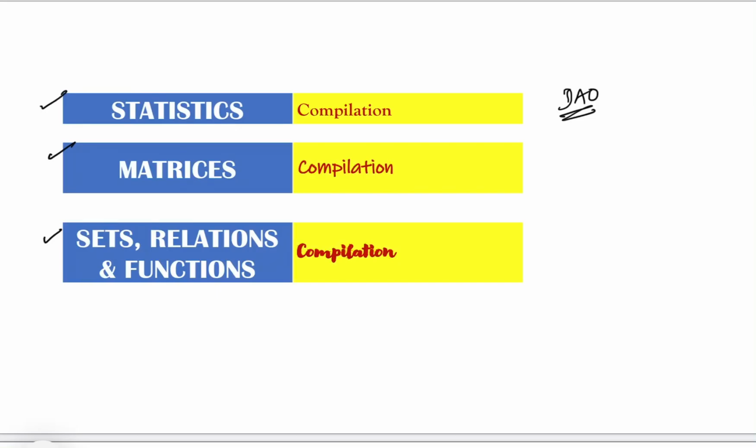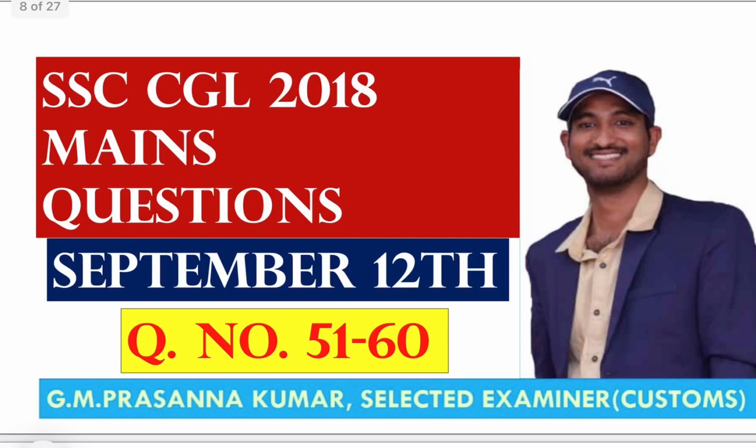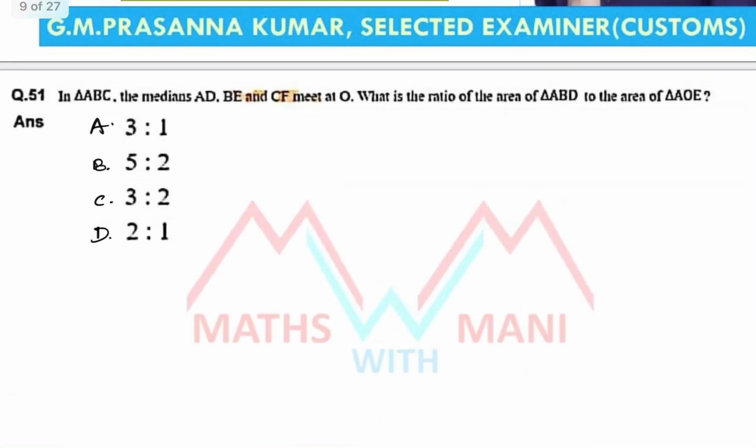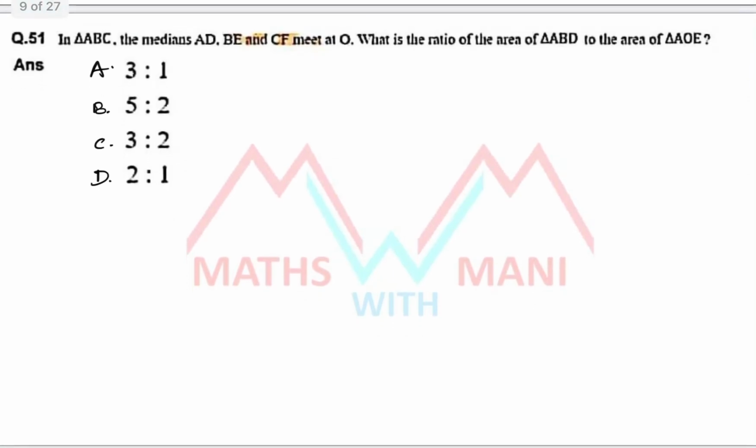Okay, now I'll start our main video, that is 51 to 60 questions. Let's see 51. In triangle ABC, the medians AD, BE and CF meet or intersect at O. What is the ratio of area of triangle ABD to the area of triangle AOE?